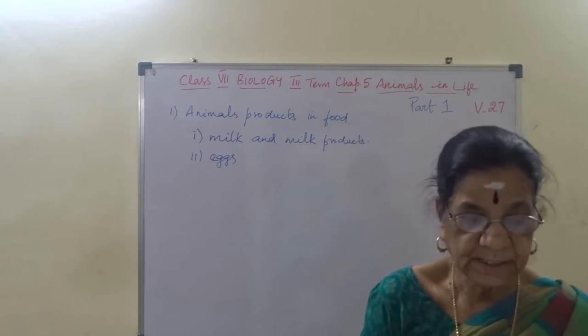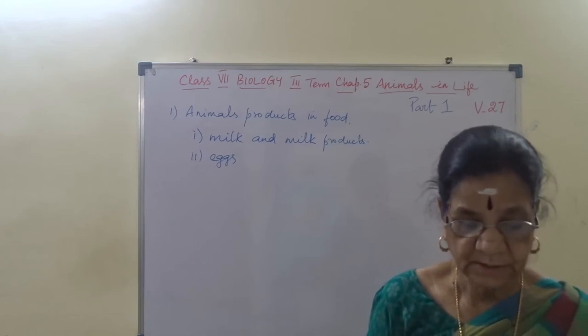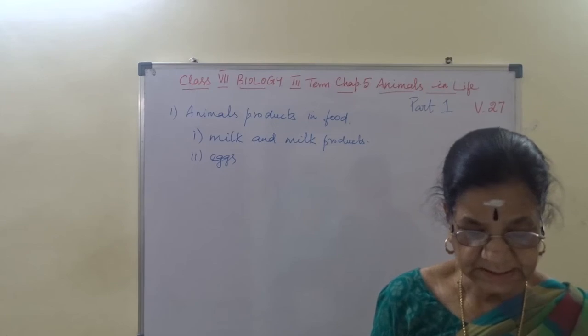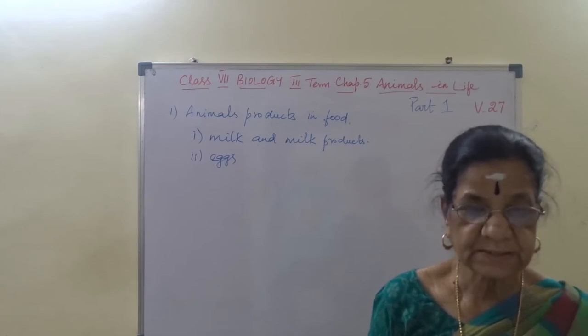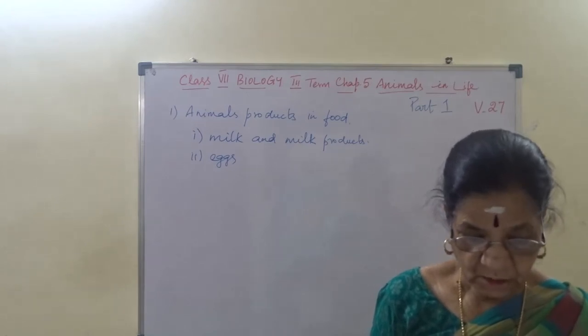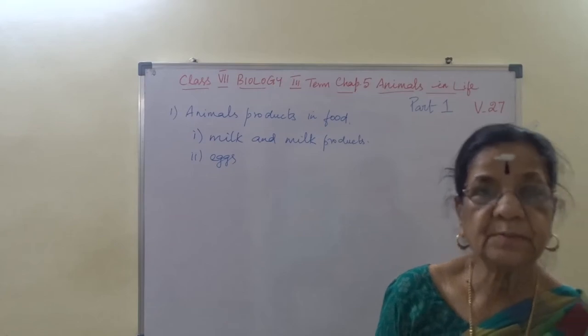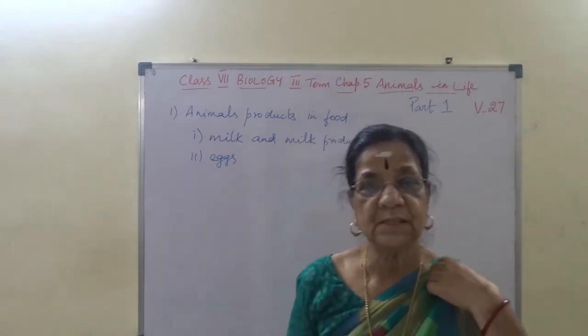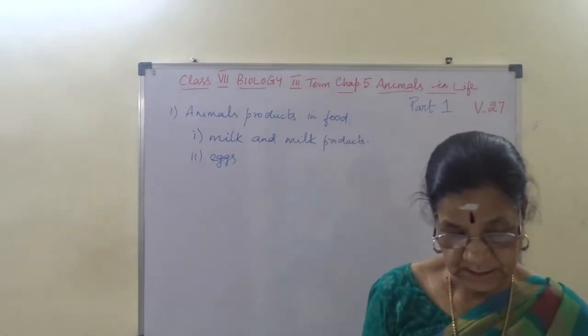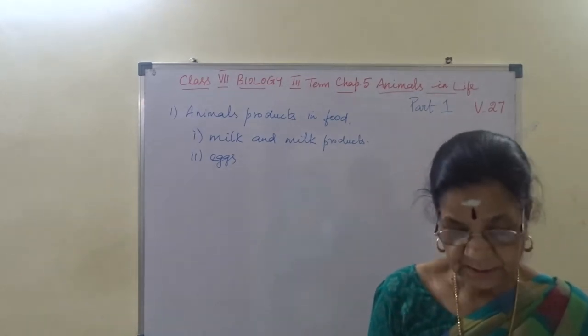Next, fish is an animal source. Spices are plant sources. Oil and ghee: plant and animal. Lemon is a plant source. Coming to milk, it is an animal source.